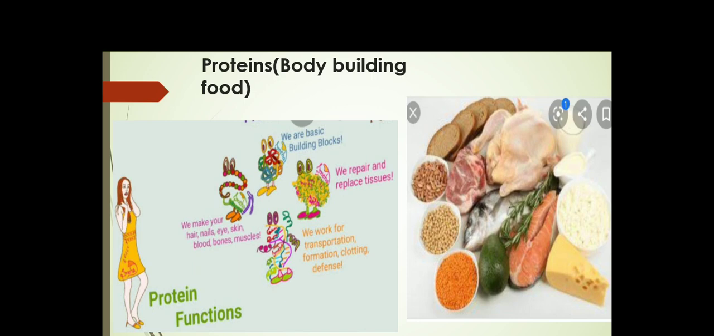Why do we need proteins? They are needed by our body to build muscles, to grow and to repair tissues. Young children like you need more protein food. Why? Because you have to grow up. Your body parts should grow up. Apart from that, proteins make your hair, nails, eyes, skin, muscles, etc.